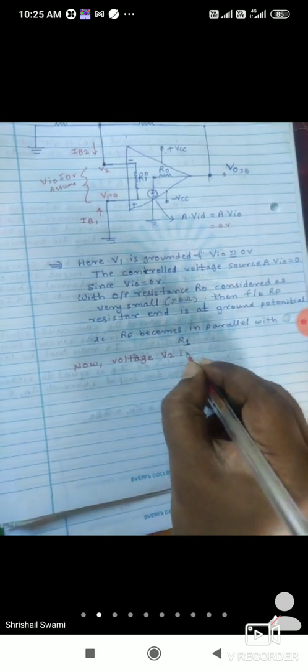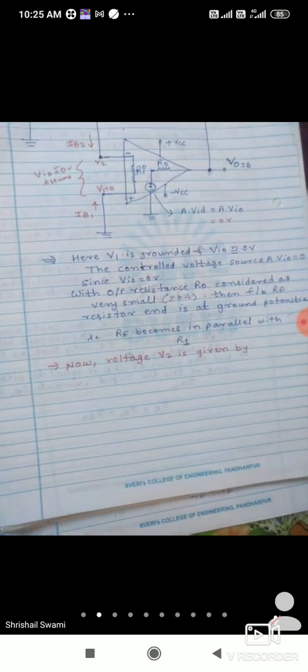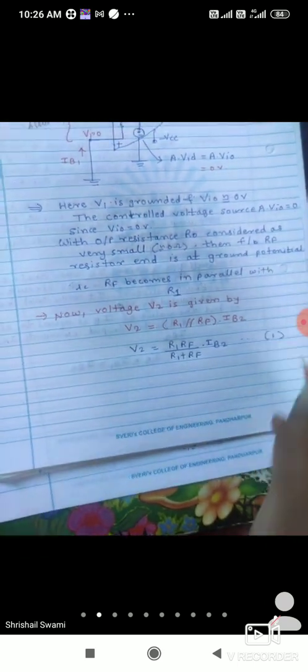Now the voltage V2 is given by V2 equal to R1 parallel RF into the current flowing through it, IB2. So you can put IB2. So the parallel combination: V2 is equal to R1 parallel RF, which means R1 into RF divided by R1 plus RF, into IB2. So this you can consider as equation number 1.